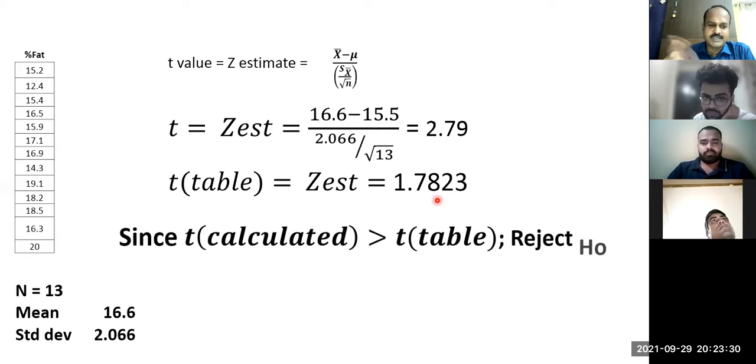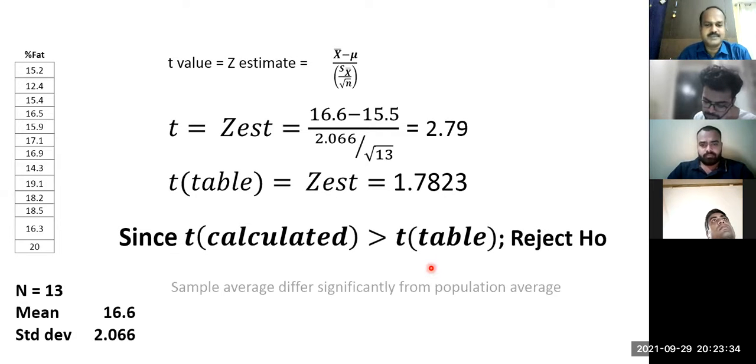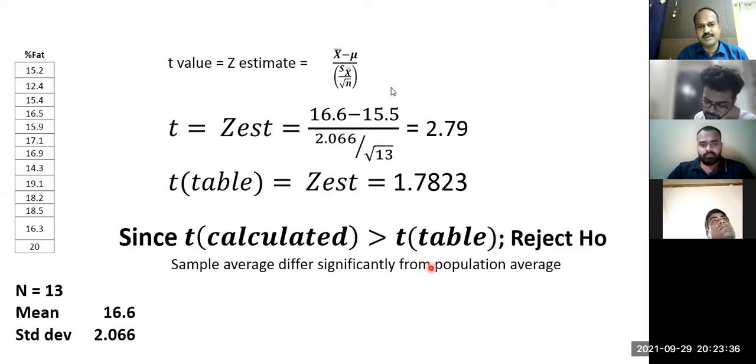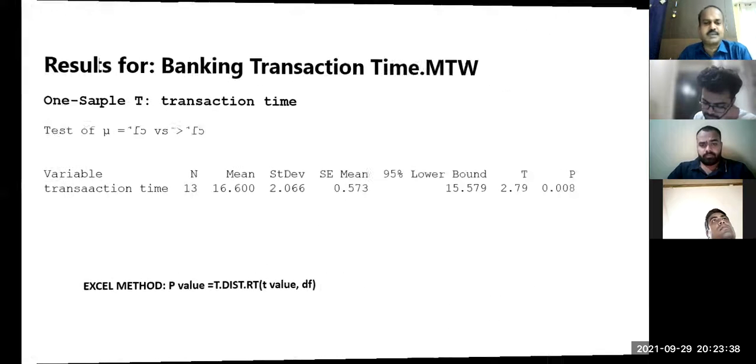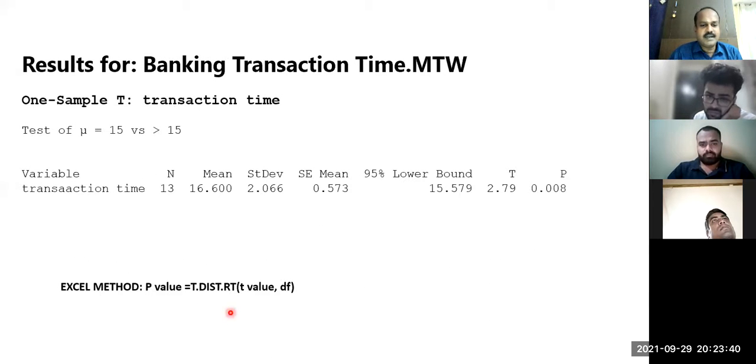And instead of looking at the t value and table value repeatedly, you always look at the p value. You always look at the p value and then check whether it is less than 5% or more than 5%. And this is the formula for p value. You can parallelly try T.DIST.RT, open the bracket, put the t value 2.79 and then degree of freedom. Degree of freedom is how many here?